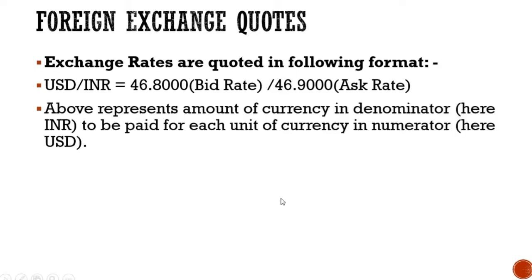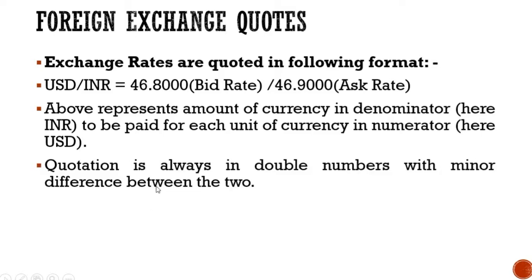The above represents the amount of currency in the denominator. Here it is the Indian rupees to be paid for each unit of currency in the numerator, that is the USD. In this case, USD is the base currency and INR is the secondary or quoted currency. So to buy 1 unit of USD, you will have to pay this much INR.